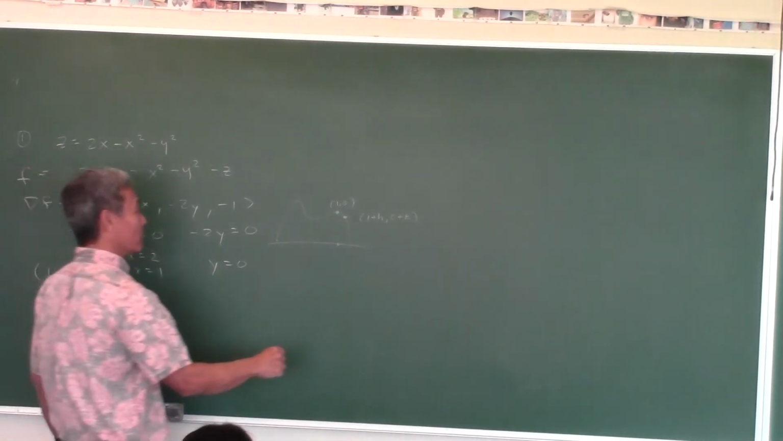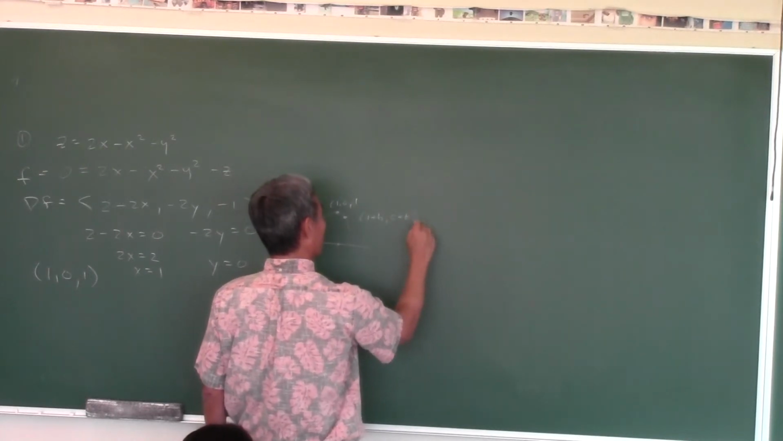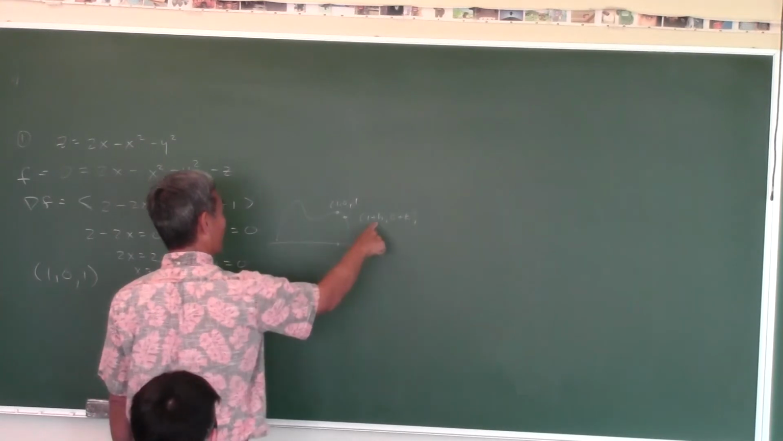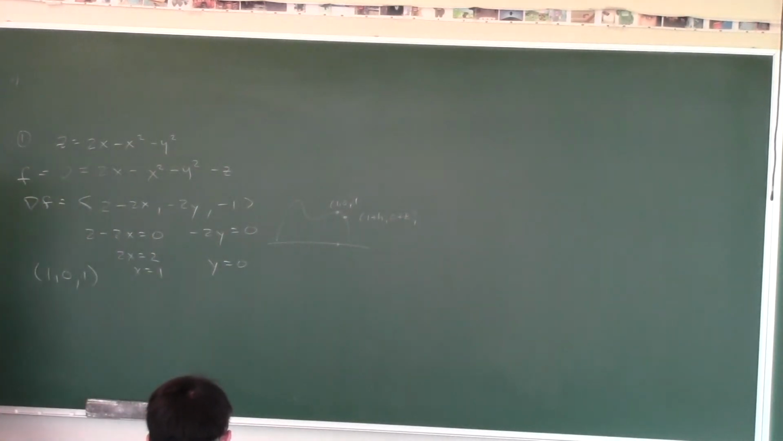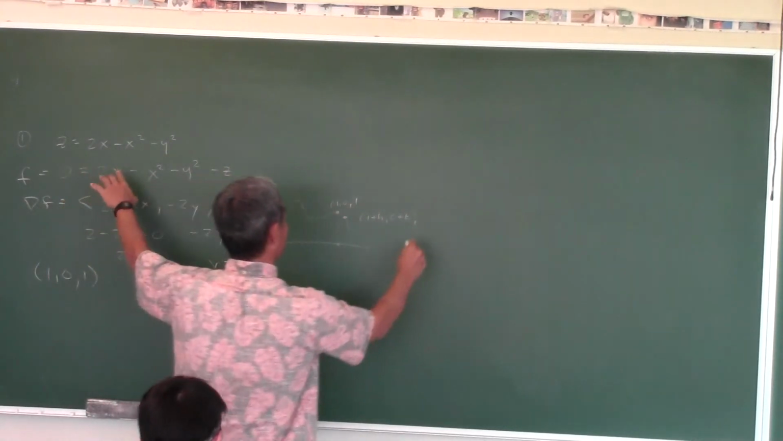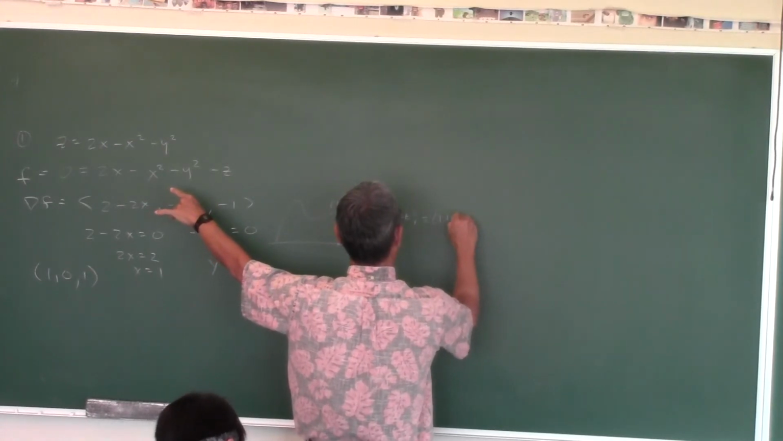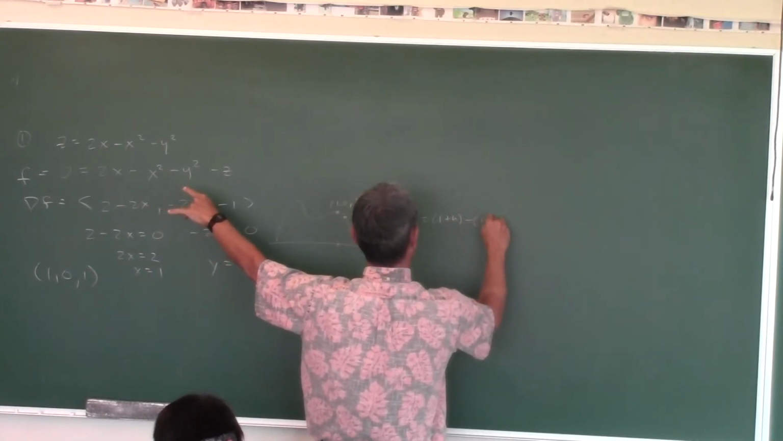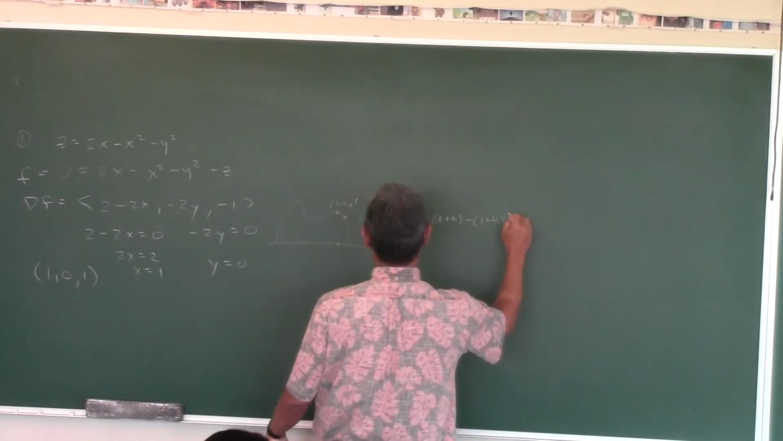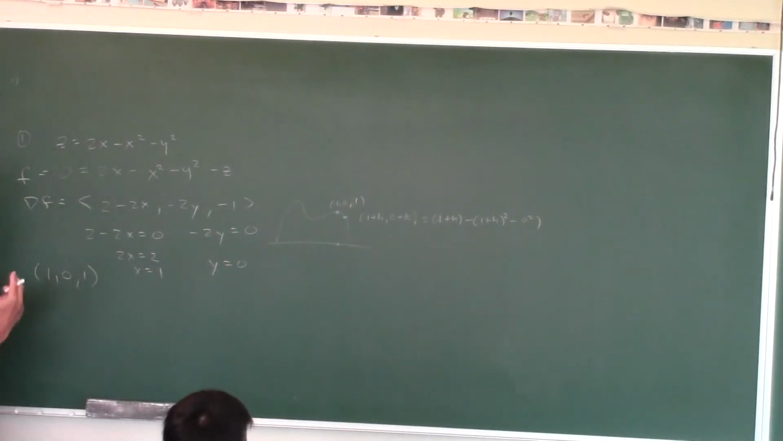Okay, let's put the z coordinate in. What is the z coordinate here? 1. And what would the z coordinate here be? If you plug this in, let's just do it. Plug this into the function, you would get 2 plus 2 times (1 plus h) minus (1 plus h) squared minus 0 squared. Everybody agree?